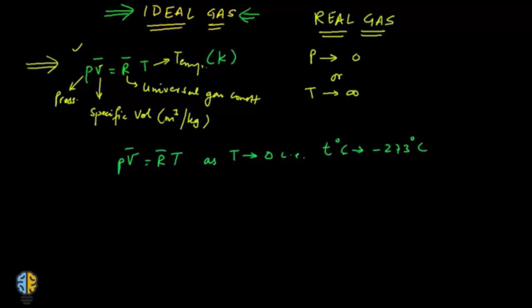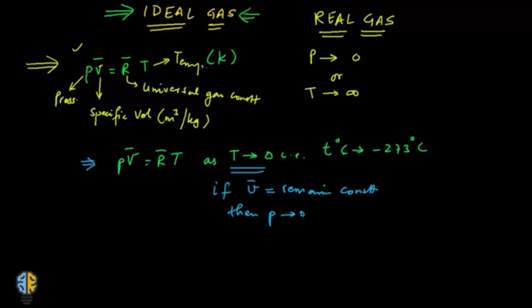In this equation, if the temperature approaches 0 and the specific volume remains constant, then the pressure also approaches 0. Or if you make the pressure remain constant, then the specific volume would approach 0.